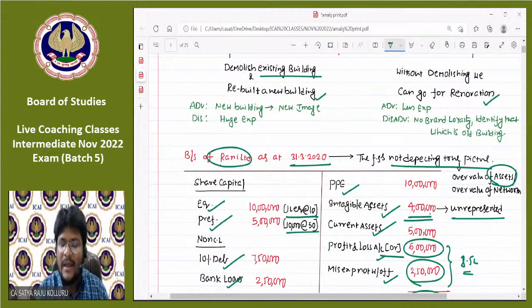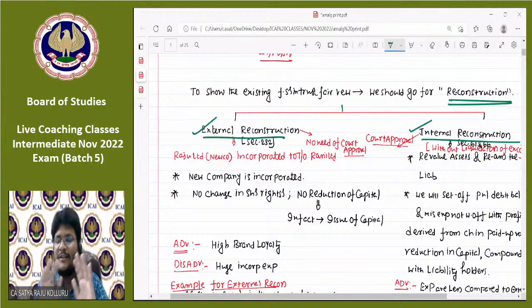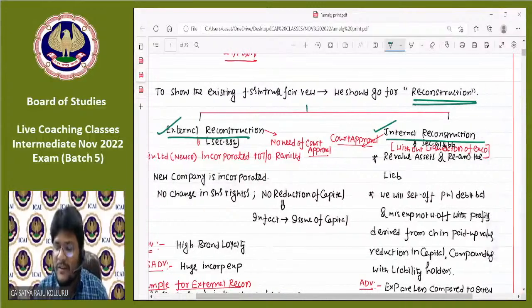Altogether we are rebuilding a new building. That is external reconstruction. Now in case of internal reconstruction, we are not constructing any new building, just going for renovation without liquidation of the existing company. We just continue with the same company.